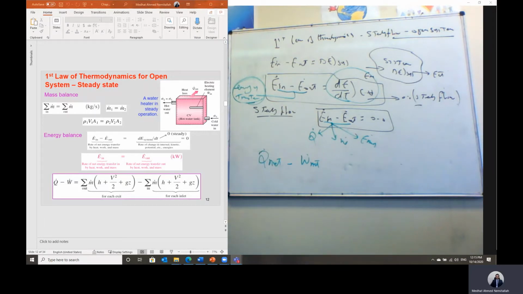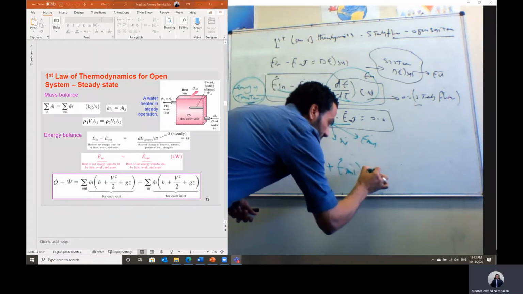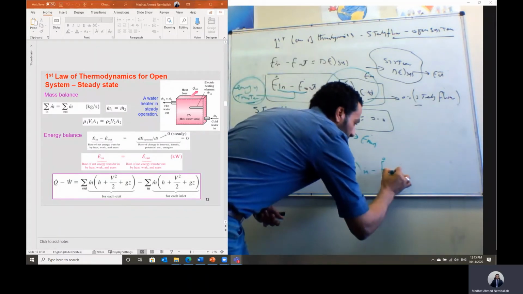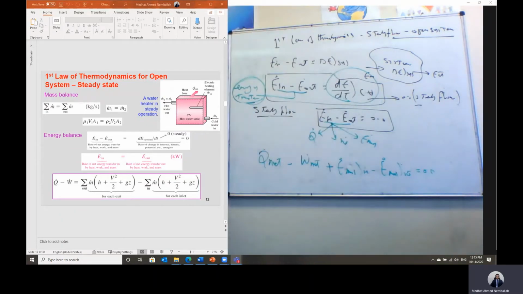That's why we have the negative sign here. But this is actually heat transfer. Energy can transfer by heat, energy can transfer by work, plus also the rate of energy transfer by mass into the system, minus the rate of energy transfer by mass out of the system. All of this should equal zero in this case.